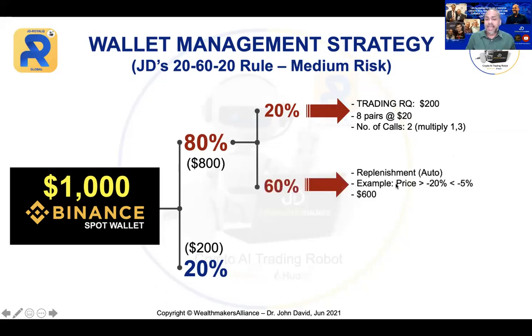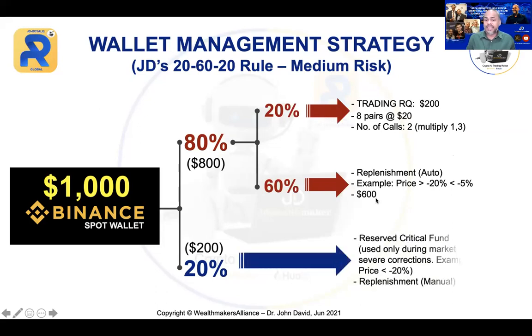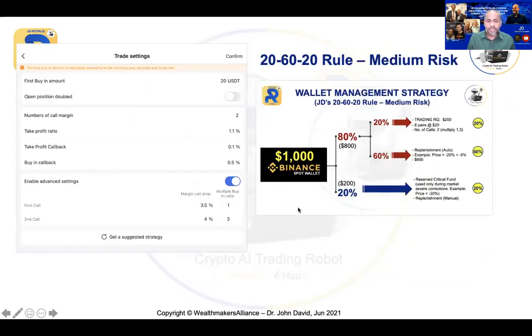And then I have my auto replenishment, which is $600. In the event the market goes against me further than the auto replenishment, I can do a manual replenishment. I have basically 20% to do that. So this is basically a 20-60-20 rule. This is the practical aspect of it. You can see all the settings are the same except the first buy amount. The first buy amount will be $20.